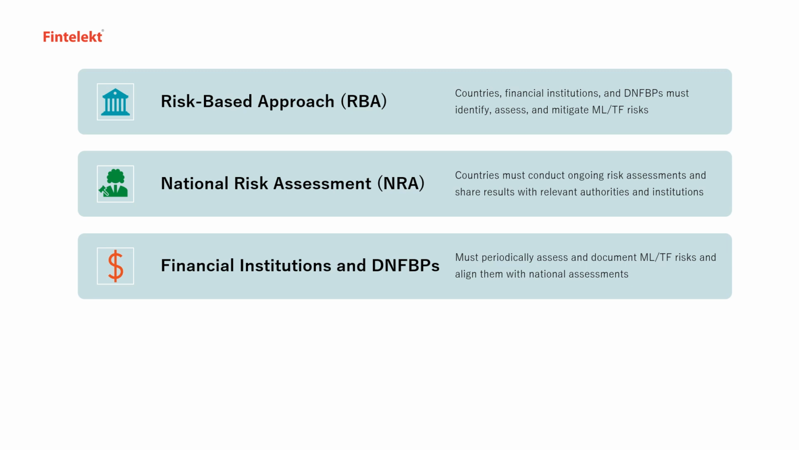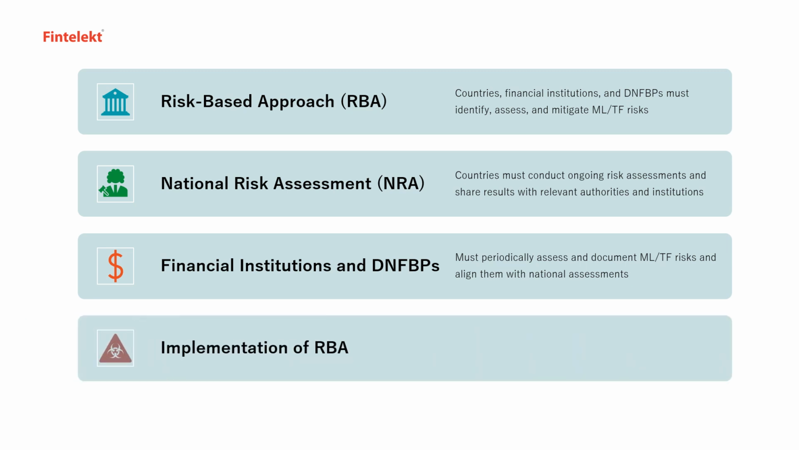Financial institutions and DNFBPs must periodically assess and document ML-TF risks, align them with national assessments, and amend their AML-CFT policies as per the risks and threats. Implementation of RBA. The policies and controls must be designed to mitigate these identified risks, with enhanced measures for high risks.